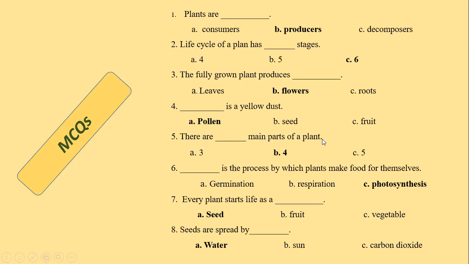There are dash main parts of a plant. How many parts? Four. Dash is the process by which plants make food for themselves. What is the process? Photosynthesis. I have told you. Every plant starts life as a seed. Seeds are spread by water, sun, or carbon dioxide. Obviously, they spread by water, wind, and animal. But here only one thing is mentioned, so we select water.